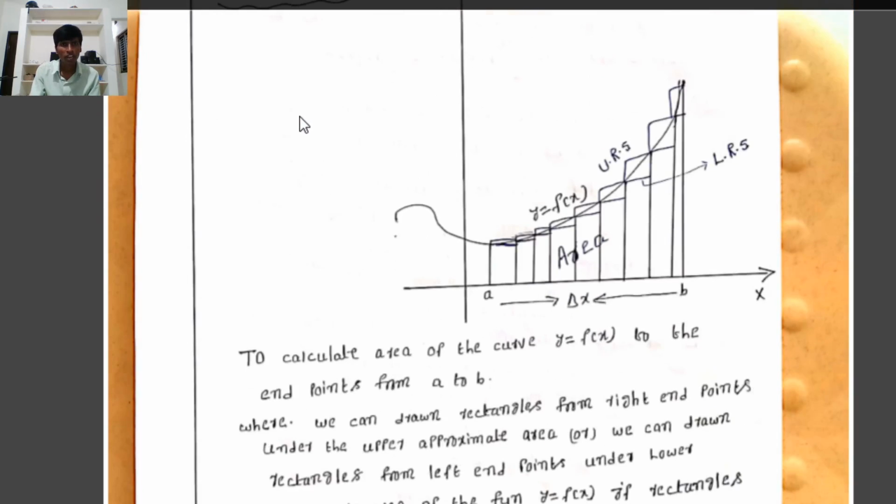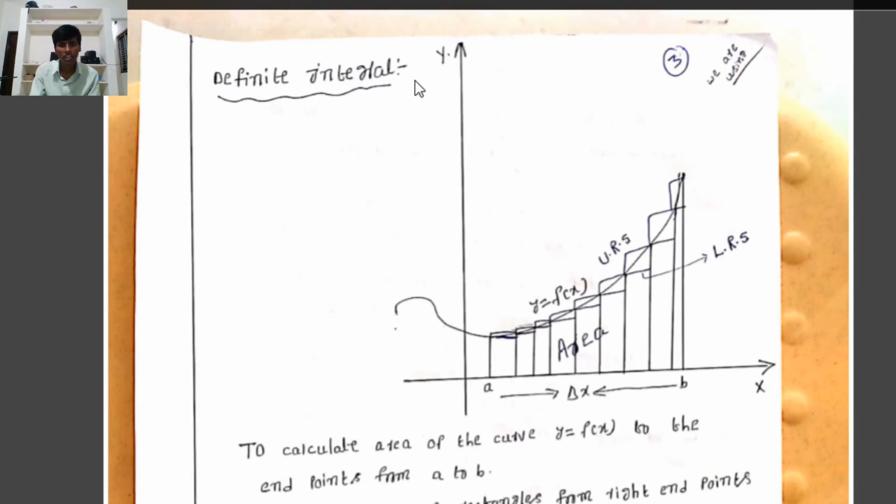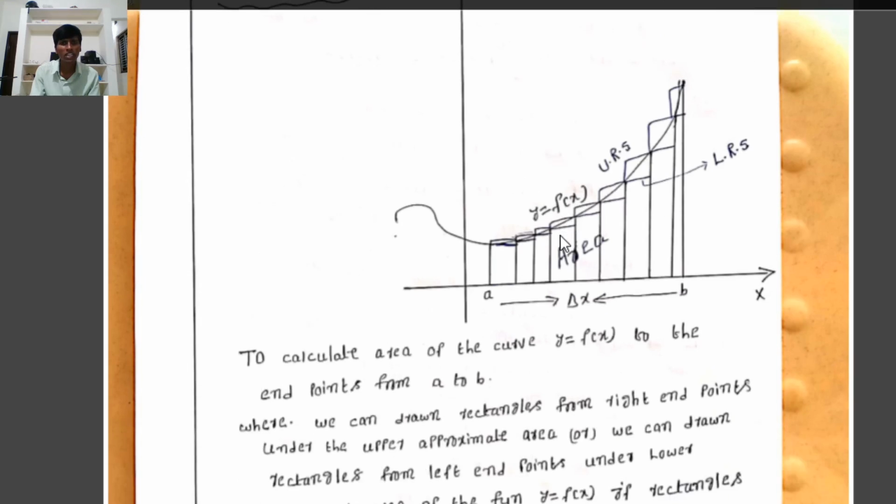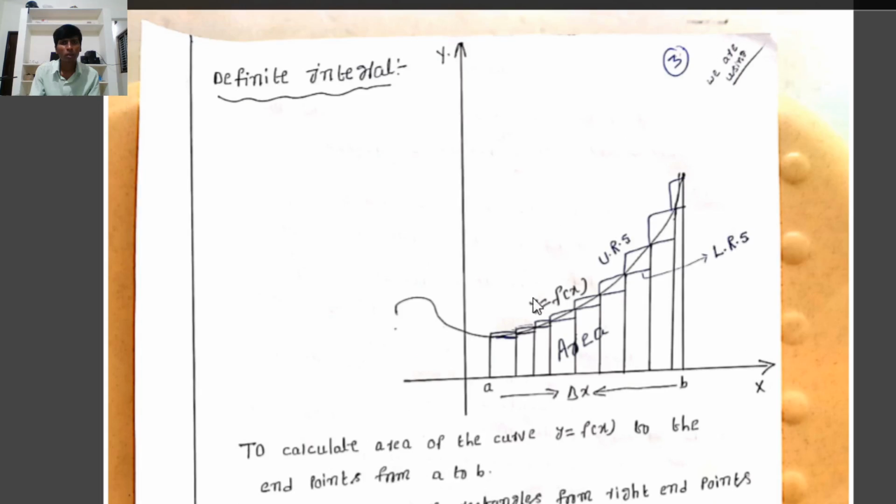Next, regarding the definite integral, we observe that in the xy plane the curve y equal to f of x lies between the 2 points a comma b. Now we consider the curve y equal to f of x between the 2 points a comma b. That is, it passes through the point a comma f of a, and we consider the area between the 2 points.